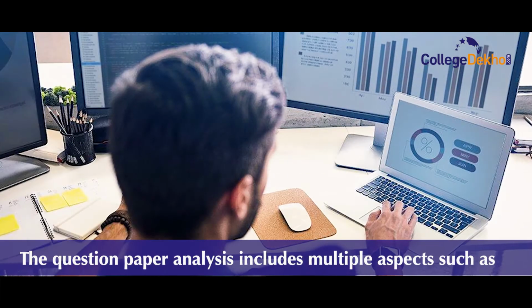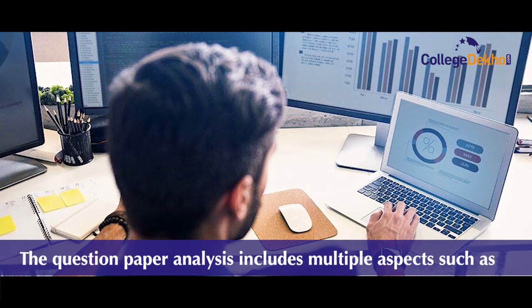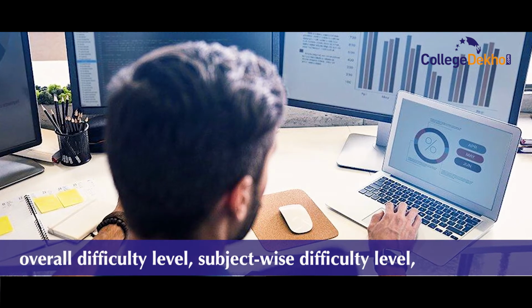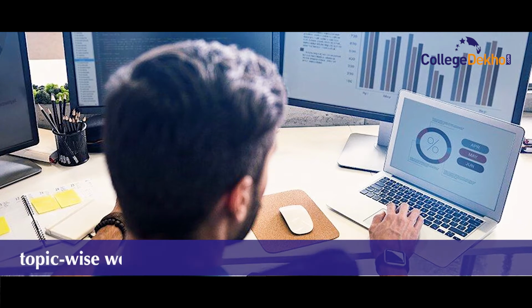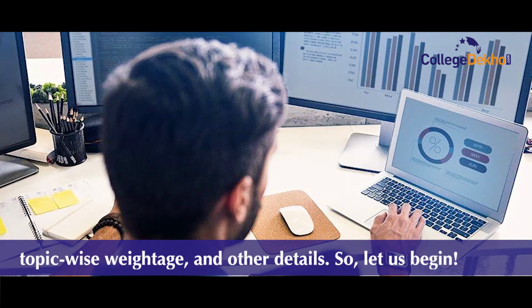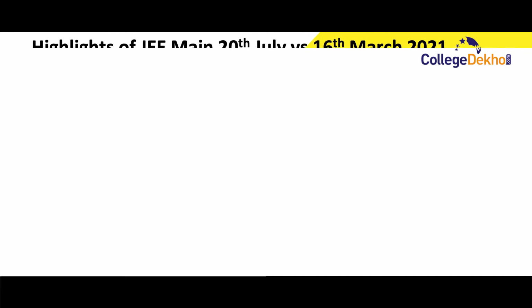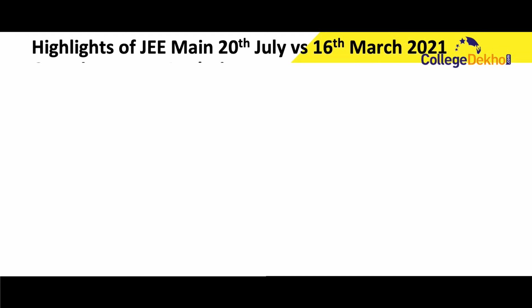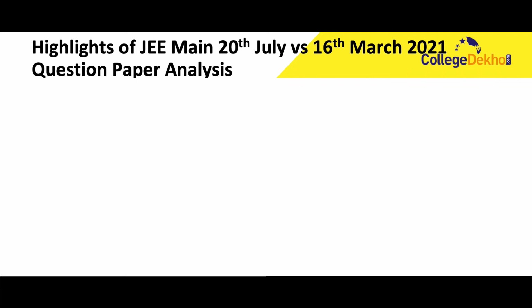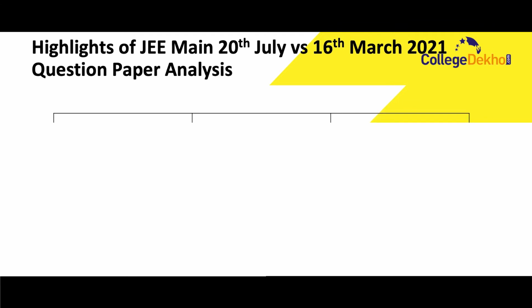The question paper analysis includes multiple aspects such as overall difficulty level, subject-wise difficulty level, topic-wise weightage, and other details. So, let us begin. Firstly, some of the major highlights of JEE Main 28th July versus 16th March question paper analysis can be checked here. The overall difficulty level of 28th July analysis for both Shift 1 and 2 collectively was moderate, while for the 16th March 2021 exam for both Shift 1 and 2 it was also moderate.